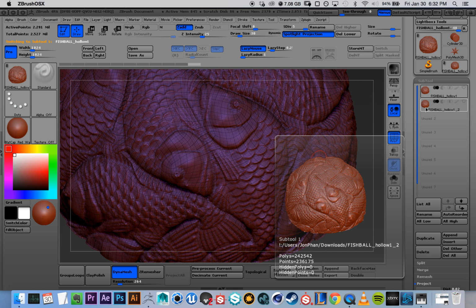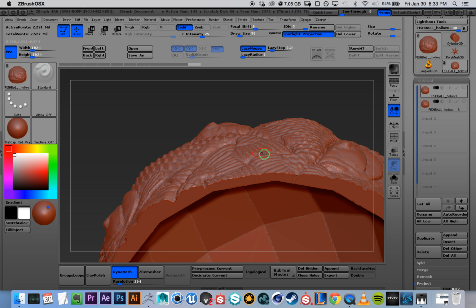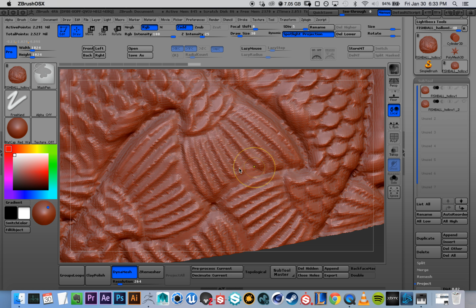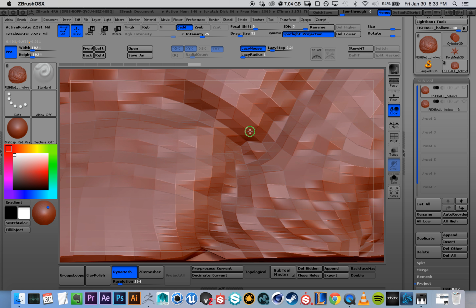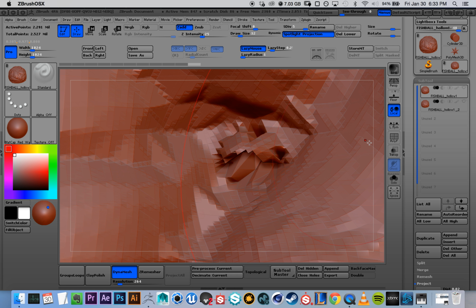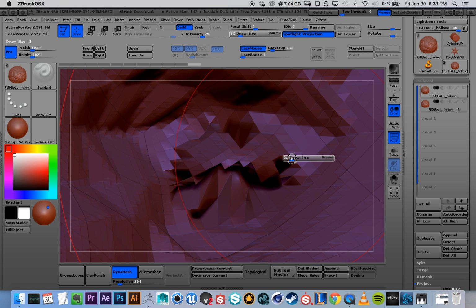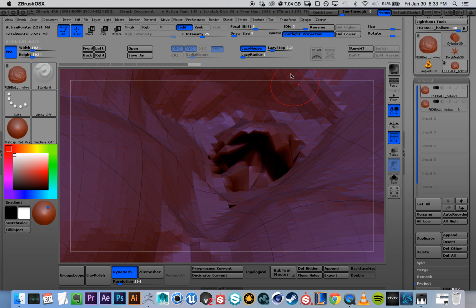And now I will look over it again. The other problem you were having is overlapping geometry, stuff like this. Keep Polyframe on. You can go to a lower subdivision if that helps visually.